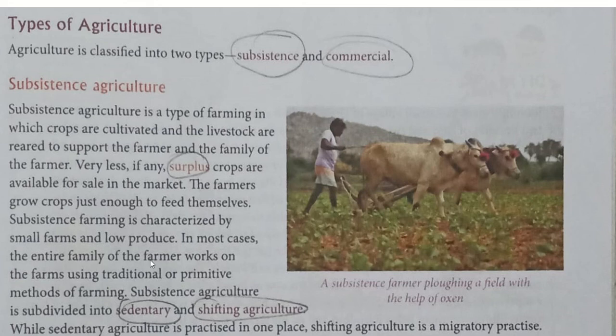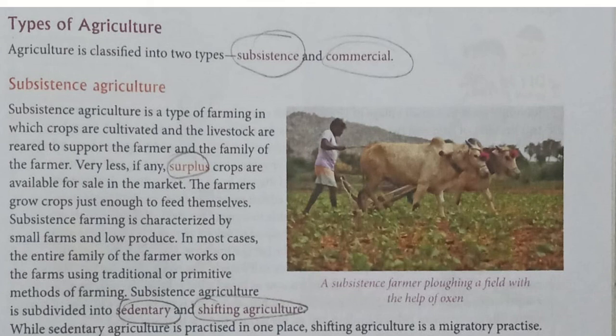Subsistence agriculture is a kind of agriculture where the farmer does farming just to feed his family, not for commercial purposes. As I told you, agriculture is classified into two types: subsistence and commercial. Subsistence agriculture is practiced by the farmer to feed his family only, but commercial agriculture is opposed to subsistence agriculture.